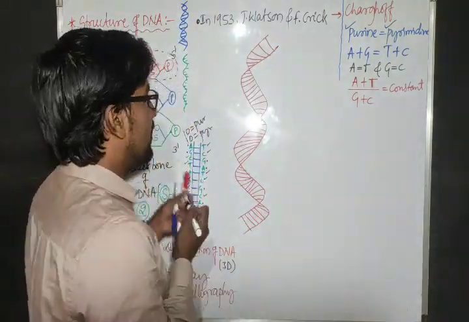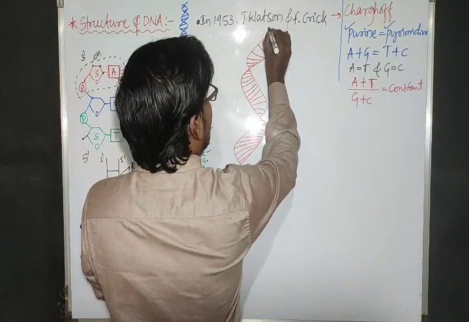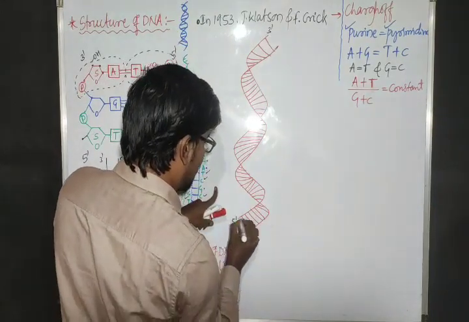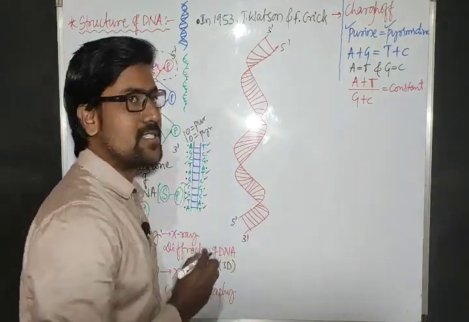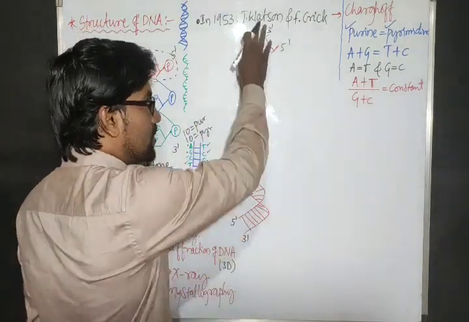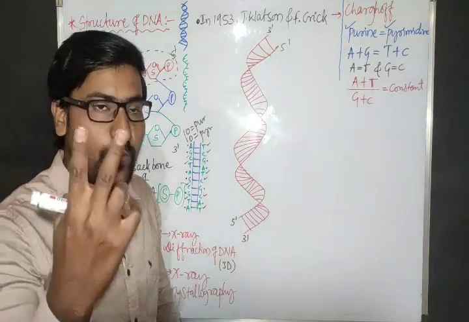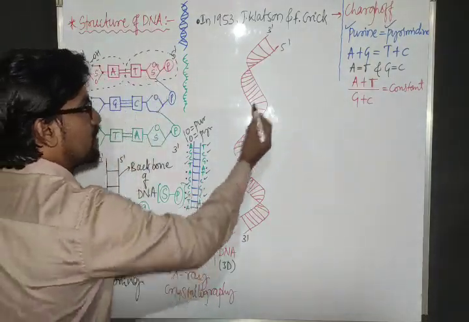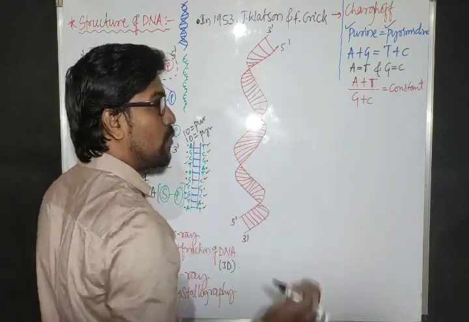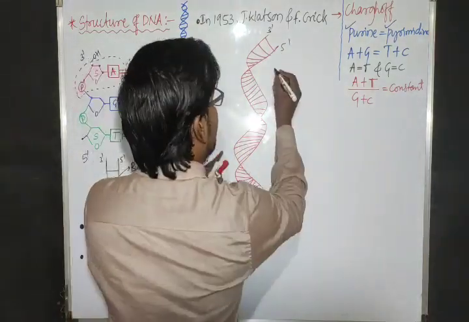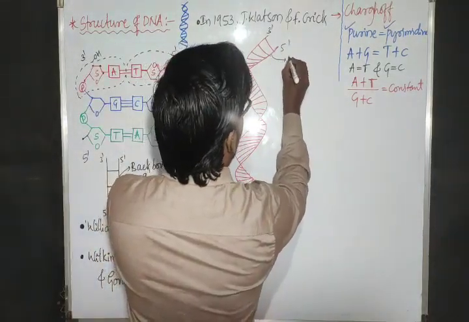Now mention the ends. 3' to 5', and this one 5' to 3'. Okay, this is the DNA. Now this total DNA is having two backbones. This strand is one backbone and this strand is one backbone. How many backbones are we having? Two backbones. I mentioned here.